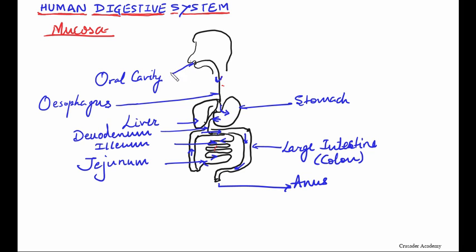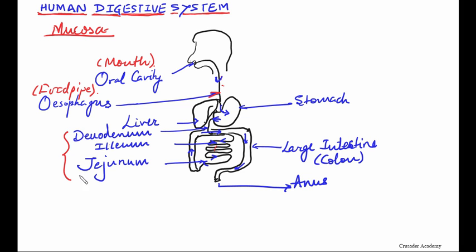Now here you can see the organs which are hollow organs. Firstly the oral cavity, in other words the mouth. Then the esophagus, in general terms the food pipe. Then the food goes to the stomach, and from the stomach it passes through the duodenum, then jejunum, then ileum.